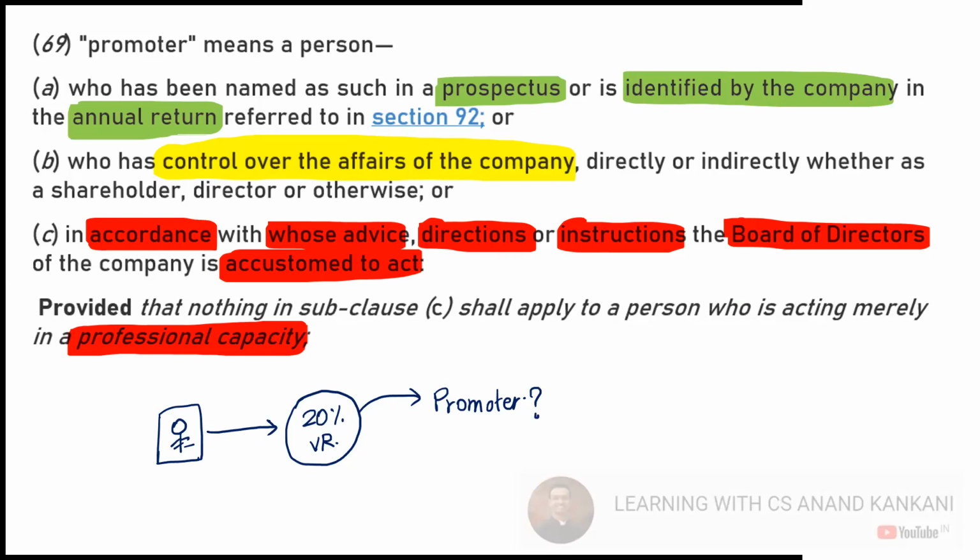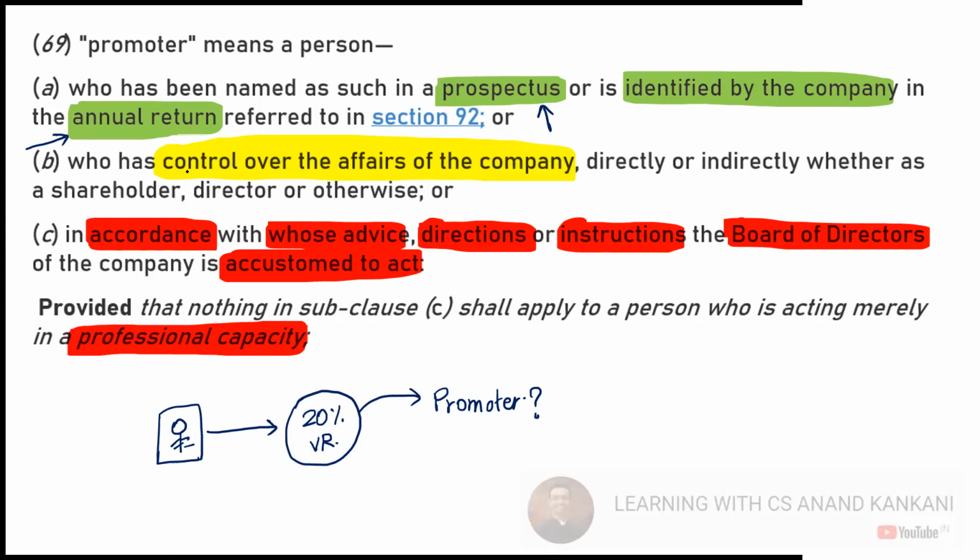Dhaval is saying no. But what if in the prospectus of the company, this person is named as the promoter? What if in the annual return, the person is named as the promoter? Right. In that case, the person can be the promoter. So the definition of promoter is not contingent upon the shareholding.